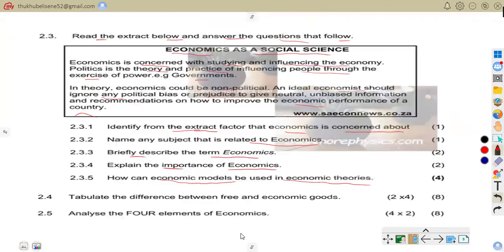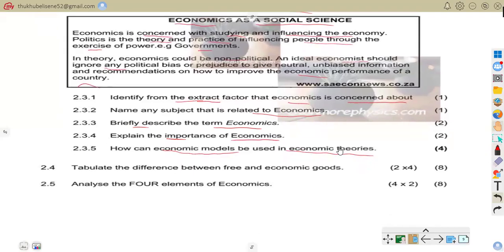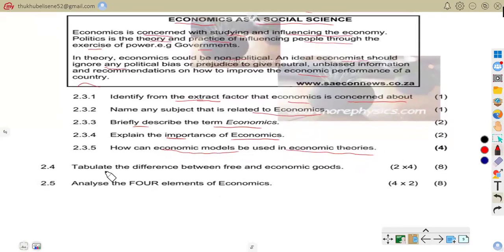Let us be on 2.4. So 2.4 is about tabulating the difference between free and economic goods. So we are to make a tabulation on those. Economic goods are scarce, and those are the goods that have a price, that show wealth, that have value.